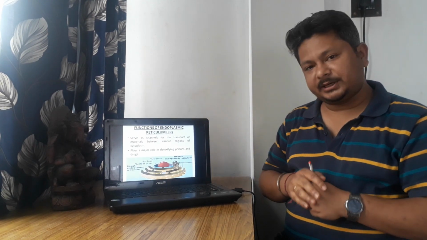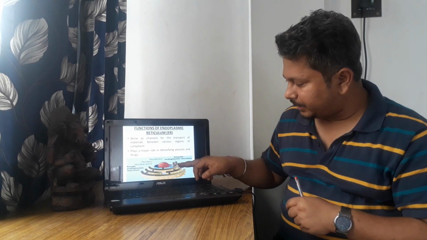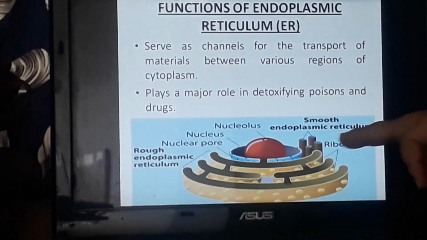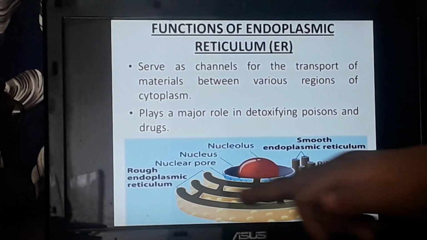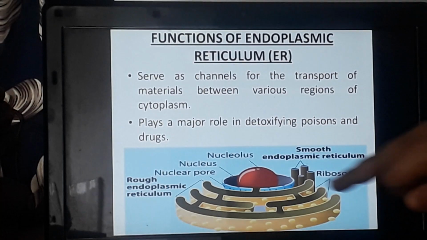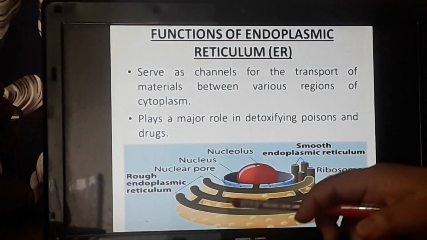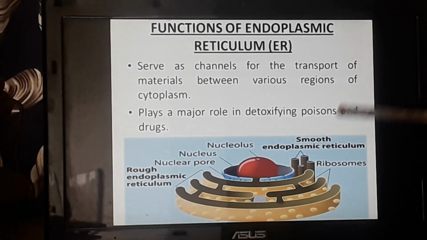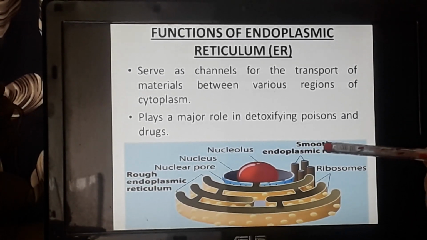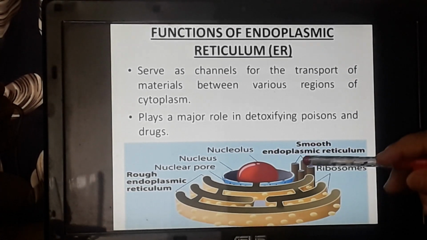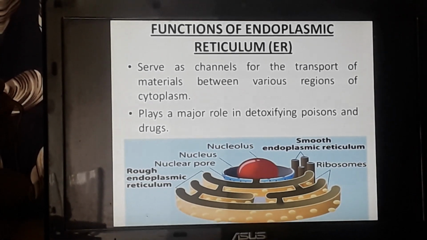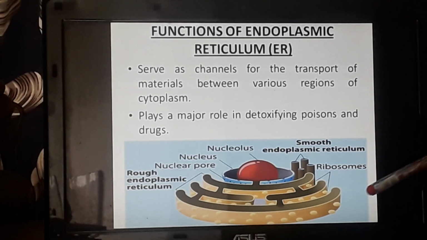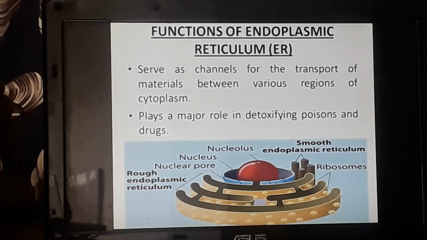Now I'll show you the picture here. See the smooth endoplasmic reticulum. See, it is a tube-like structure. Nothing is present on its surface. And see the rough endoplasmic reticulum in the form of sheaths. And you can see some rough particles present on it. All these rough things, they are all ribosomes. But look at this surface, in this surface there is nothing present. But on its surface you can see some yellow structures present. These are the ribosomes which make the surface rough.